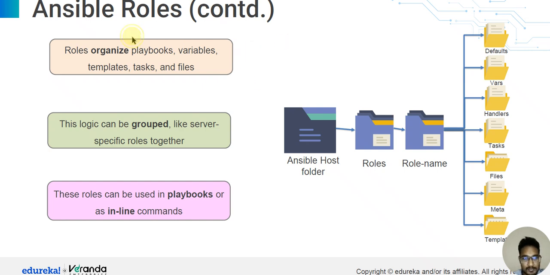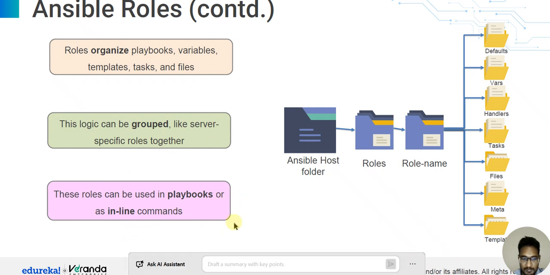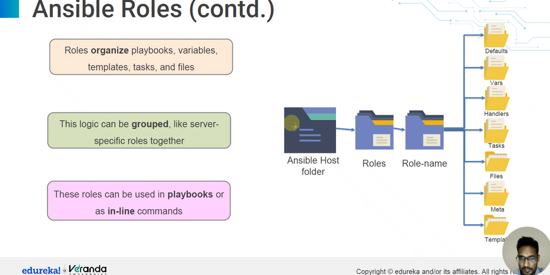So, Ansible roles continued. Roles organize playbooks, variables, templates, tasks, and files. The logic can be grouped, like server-specific roles together. These roles can be used in playbooks or as inline commands. In the Ansible hosts folder, the role name contains defaults, variables, handlers, tasks, files, meta, and templates. So this is Ansible roles.